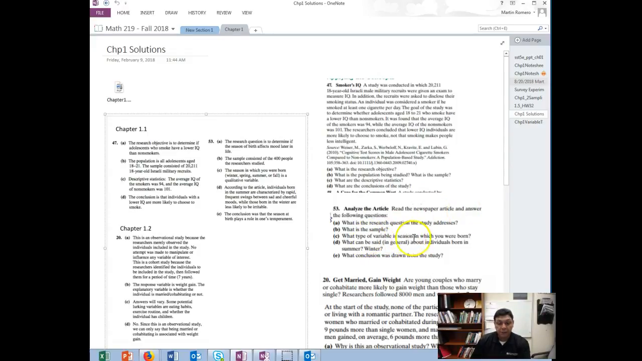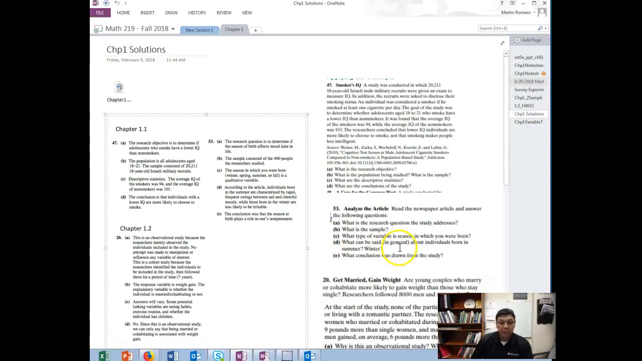What type of variable is season in which you were born? A season is what we would call a qualitative variable as compared to a quantitative, right? So that would be a qualitative variable. It's a category versus, like in the previous problem, IQ is a quantitative variable. So keep that in mind there.